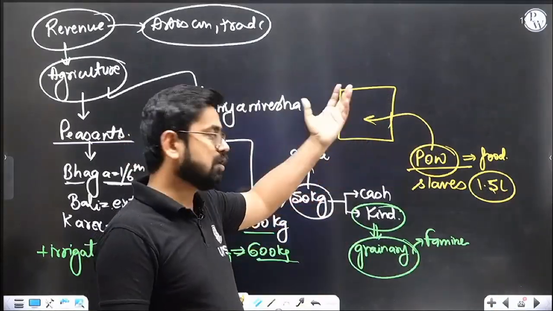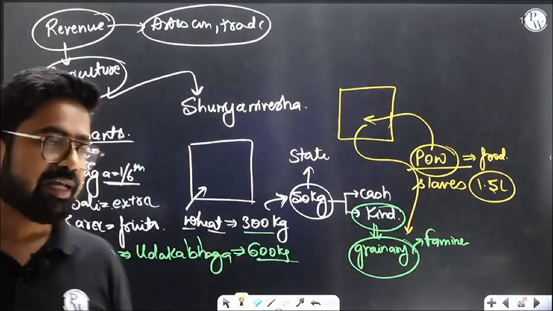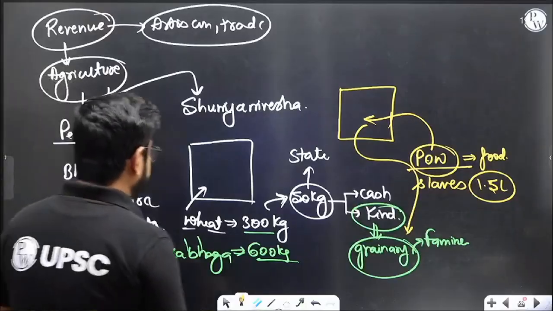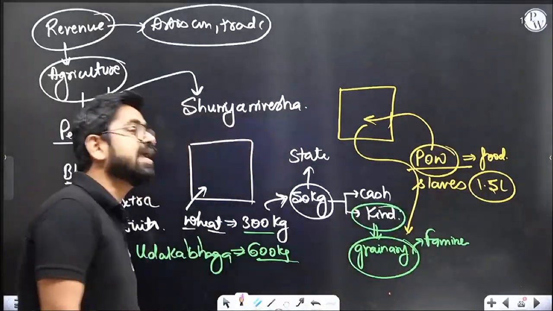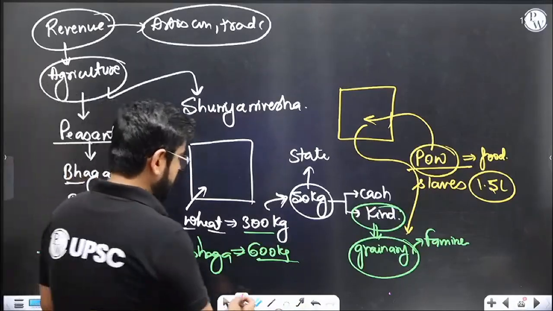Now they will do agriculture, they will produce a lot of things, and it will come to the granary. This will also come to the stock of Ashoka. Because their expenditure is very high, they are bound to innovate like this. Such kind of initiative, such kind of innovation is required. Then again Ashoka checked, is this enough? They understand, no, this is still not enough, we need to do something else.